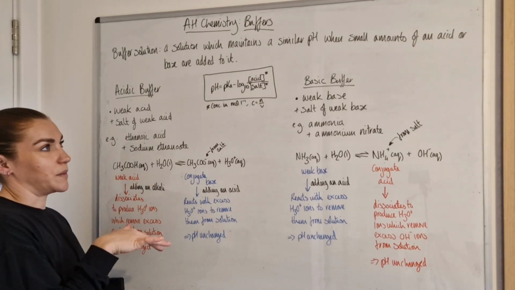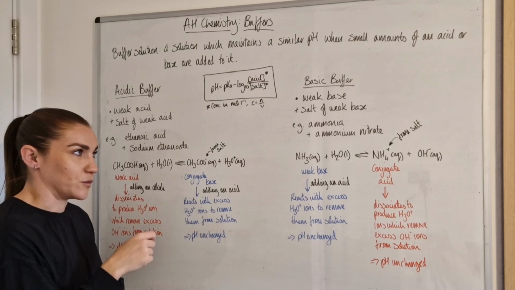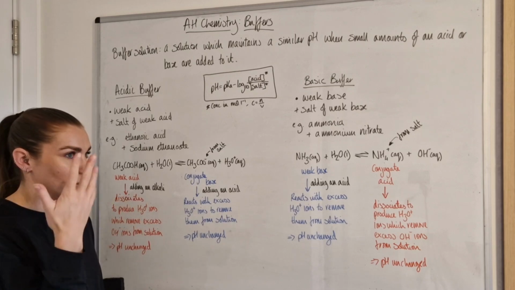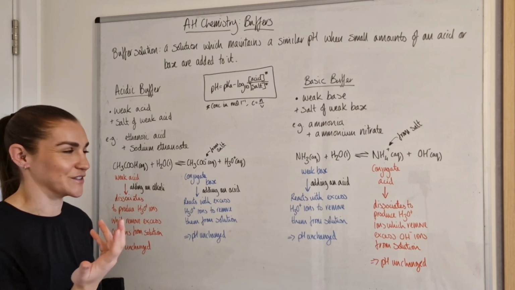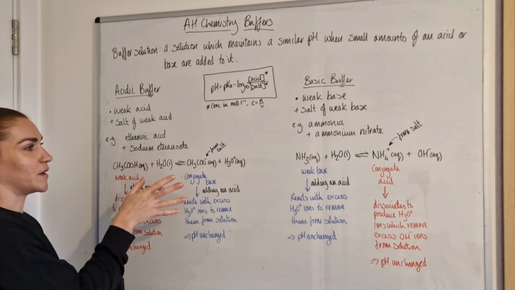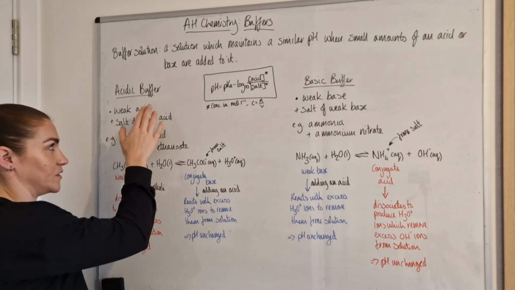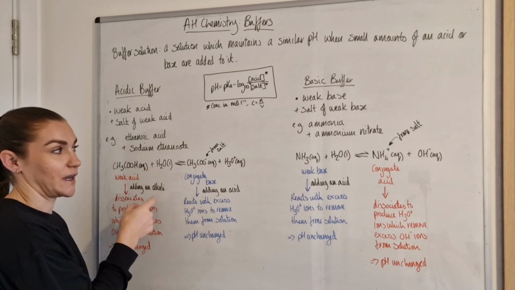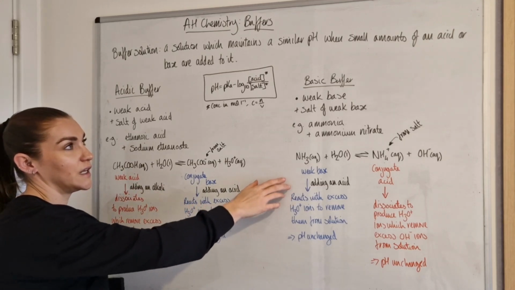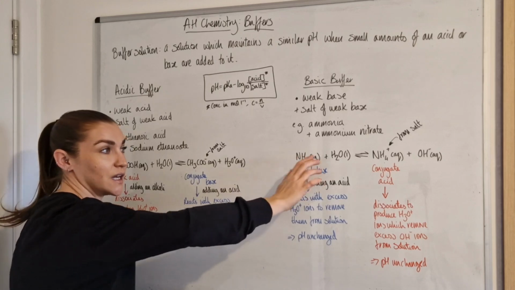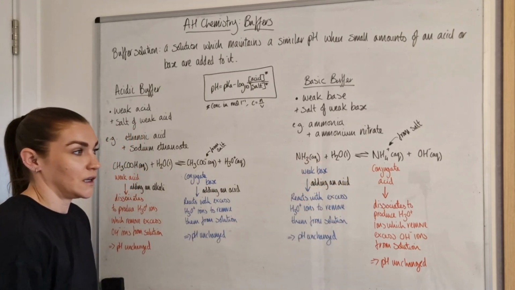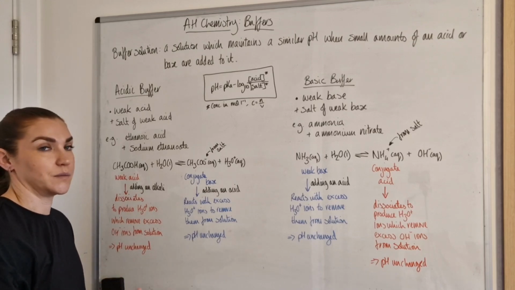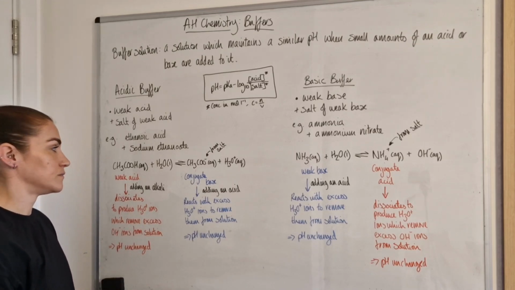If we then look at how the buffers actually work, this is where it probably gets a bit more confusing, but I've tried to break it down here to make it as straightforward and logical as possible to understand. In each of the buffers you will have either a weak acid if it's the acidic buffer, and then a conjugate base ion, and they are the main substances that act as the buffer. In a basic buffer you would have a weak base and then a conjugate acid ion, and they are the main ions or molecules that help to maintain the pH and act as the buffer.